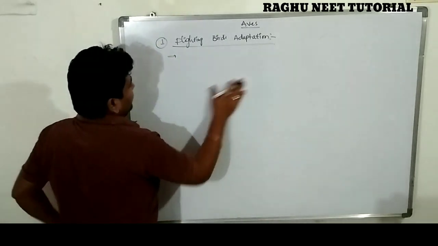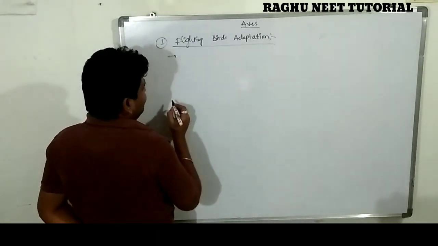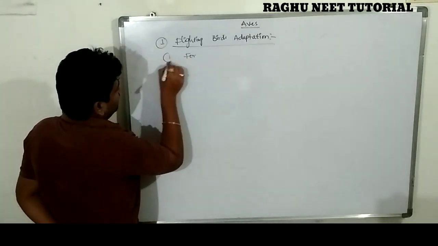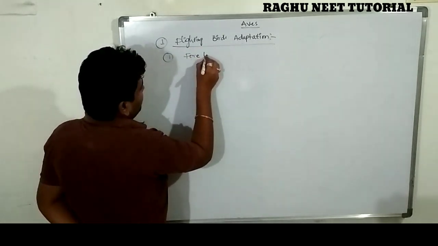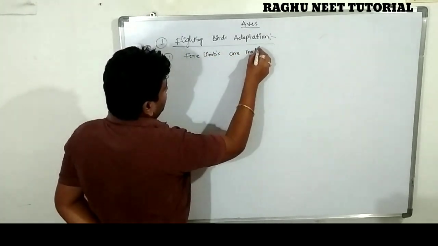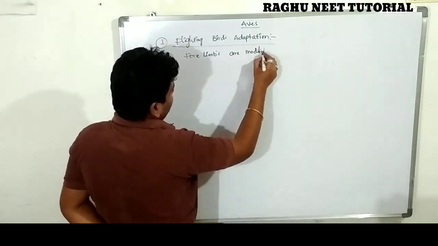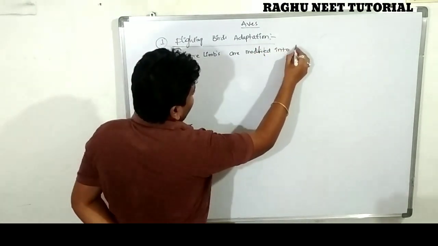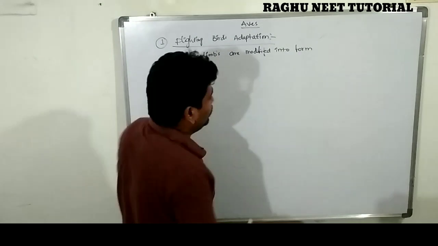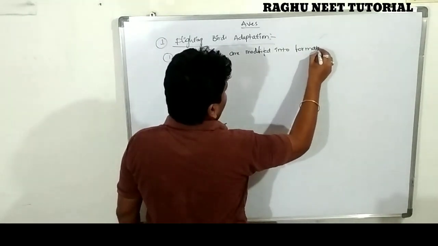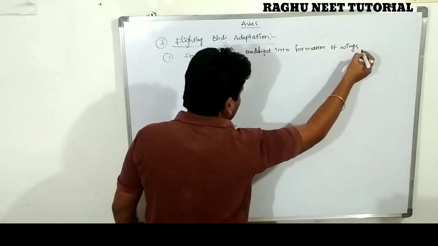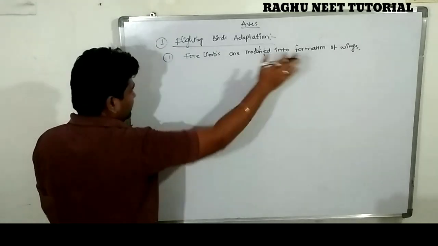So the first flying adaptation character is a modification. The four limbs are modified. The first character of the flying bird: four limbs are modified into the formation of wings. This is the first adaptive character. Four limbs are modified into the formation of wings.